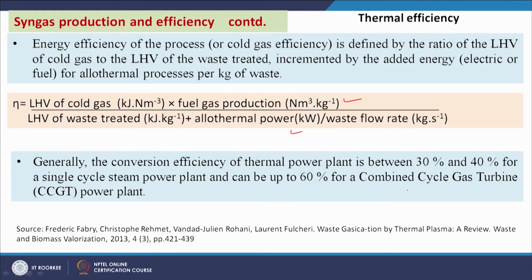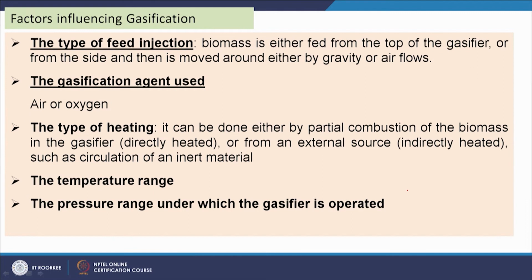Generally, the conversion efficiency of a thermal power plant is between 30% and 40% for a single cycle steam power plant and can be up to 60% for a combined cycle gas turbine power plant. So, we have either combined cycle, or bottoming cycle, or topping cycle. There are different types of thermodynamic cycles which are applicable for the recovery of energy in a thermal power plant. So, these are the typical efficiencies for different types of thermodynamic cycles applicable in the thermal power plant.